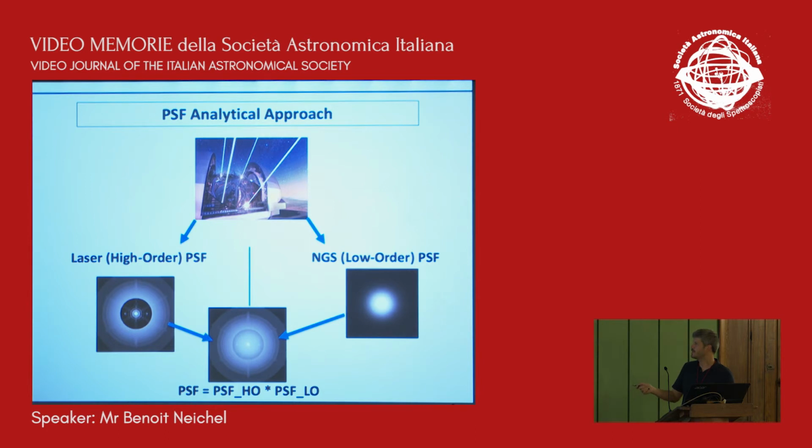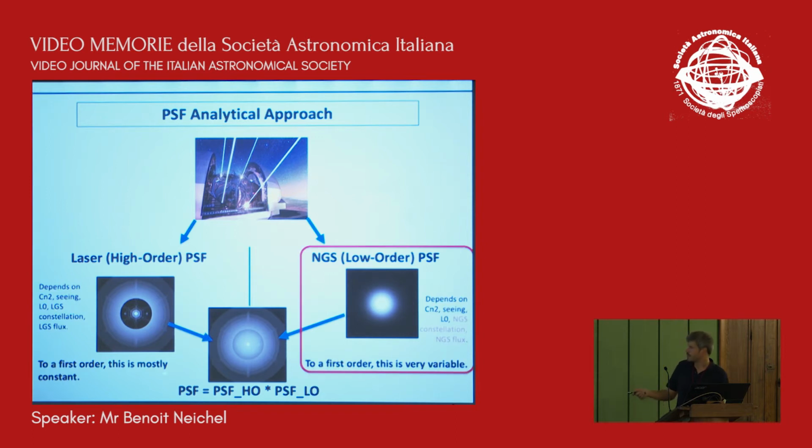On the other hand, we have the NGS part of the PSF, and this one will be changing. This one will have most of the variations depending on the brightness of the star and the position of the star. At the end, the idea is to convolve both to get the final PSF. So to a first order, this is mostly constant. To a first order, this is mostly variable.